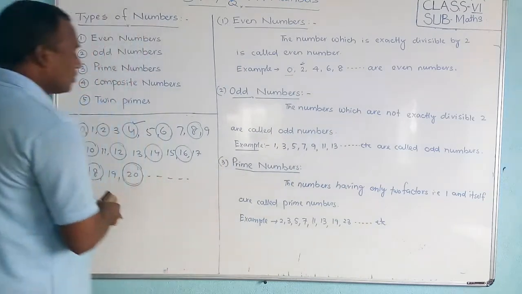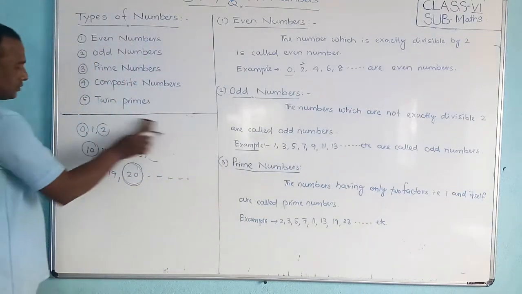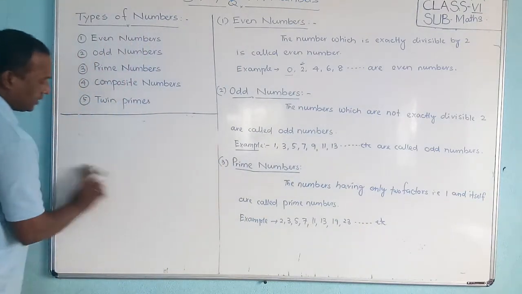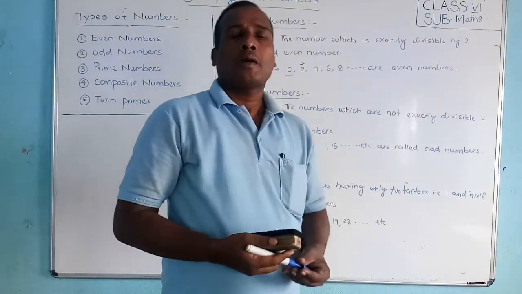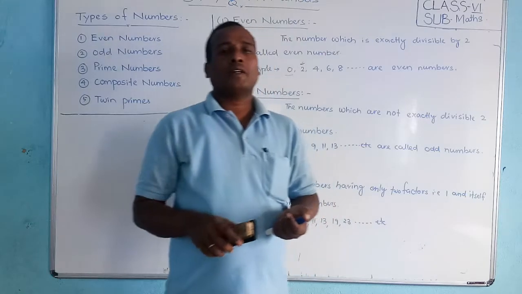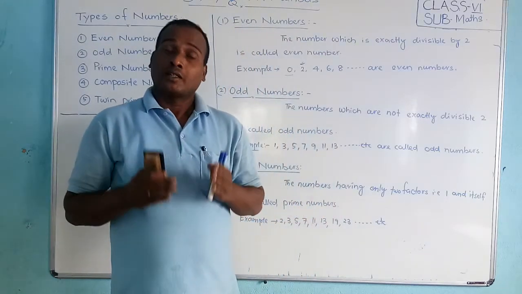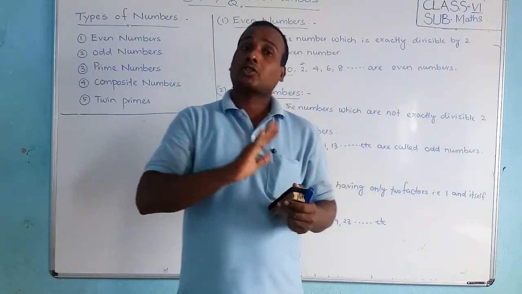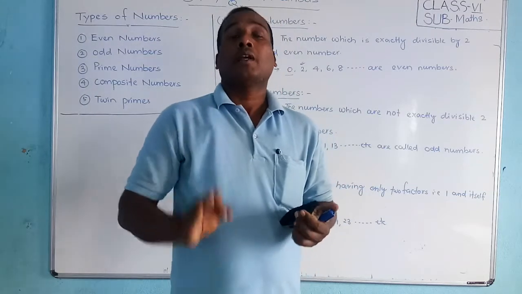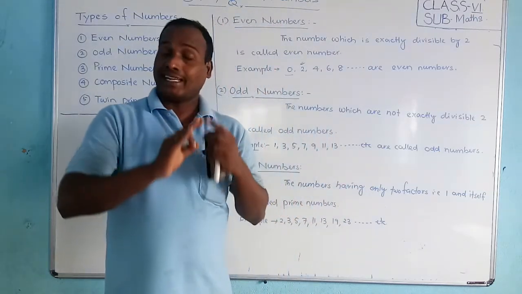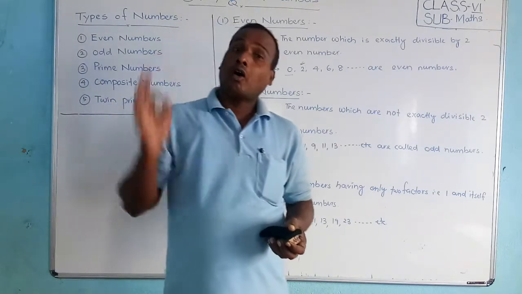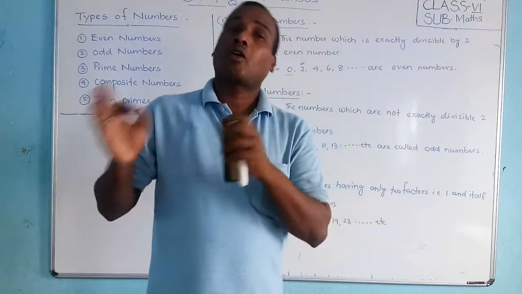Now we will discuss a very important number system topic, that is prime numbers. Students, what are the prime numbers? Is a prime number even or odd? Almost all prime numbers are odd, but except 2. 2 is an even number, but all other prime numbers are odd numbers.